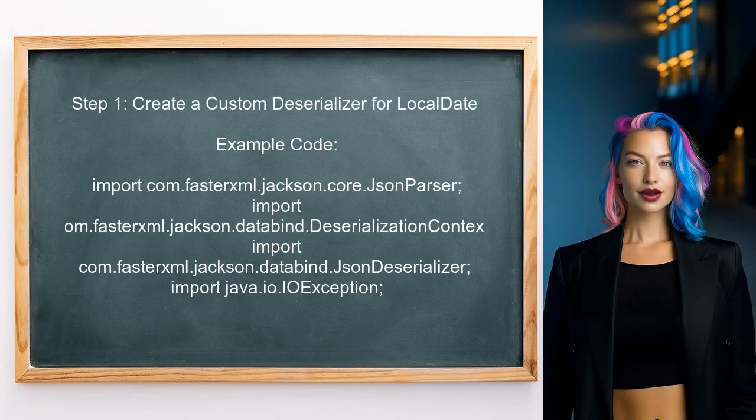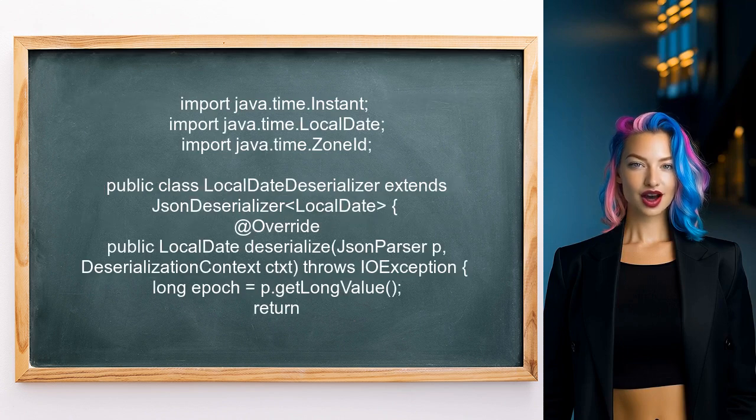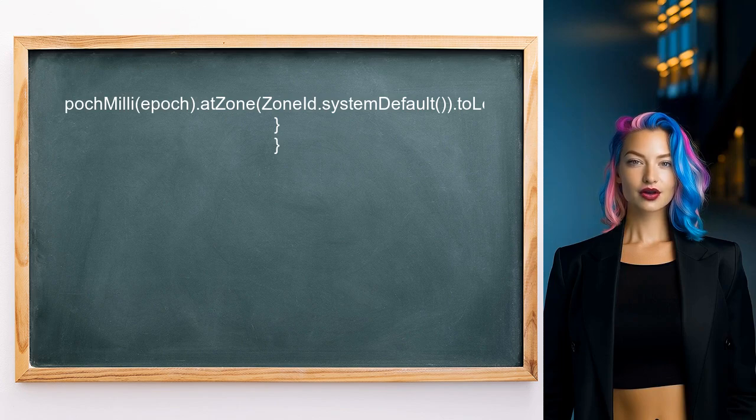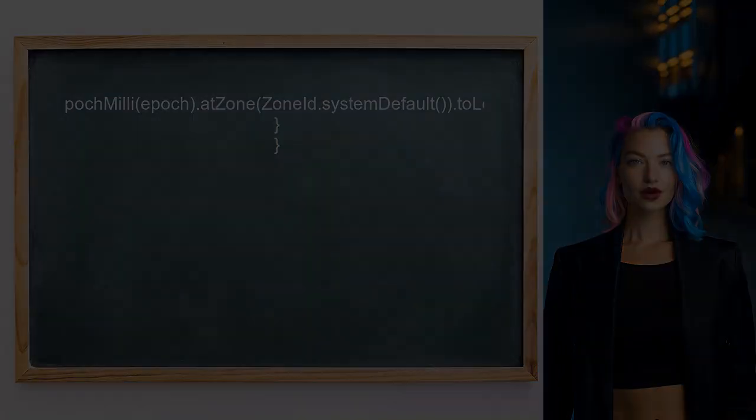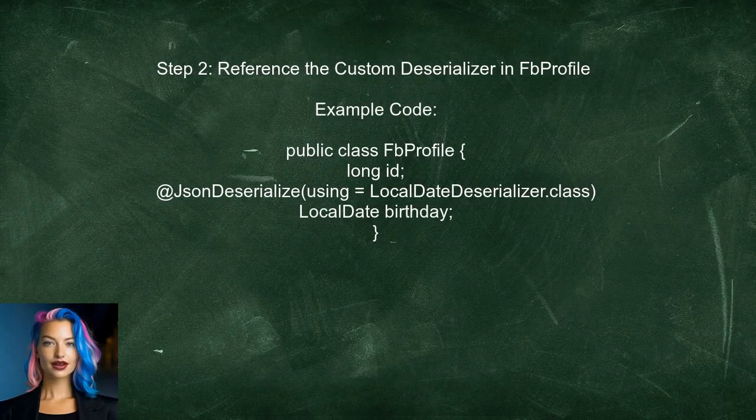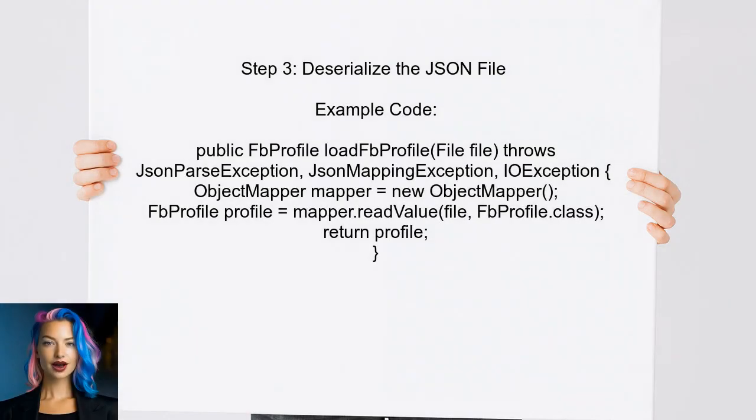To begin resolving the user's issue, we need to create a custom deserializer for the local date type. This will allow Jackson to properly interpret the epoch value from the JSON. Next, the user should ensure that the custom deserializer is correctly referenced in the FB profile class. This is crucial for the deserialization process to work as intended. Now the user can proceed to deserialize the JSON file using the object mapper. This should work without throwing exceptions, provided the custom deserializer is set up correctly.